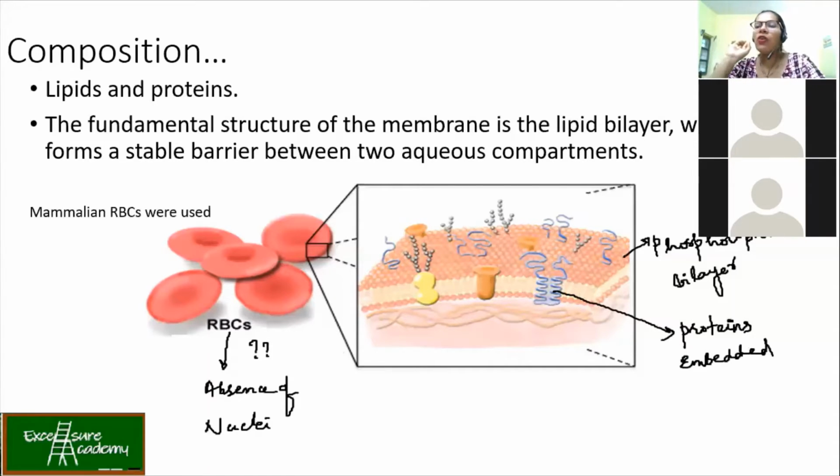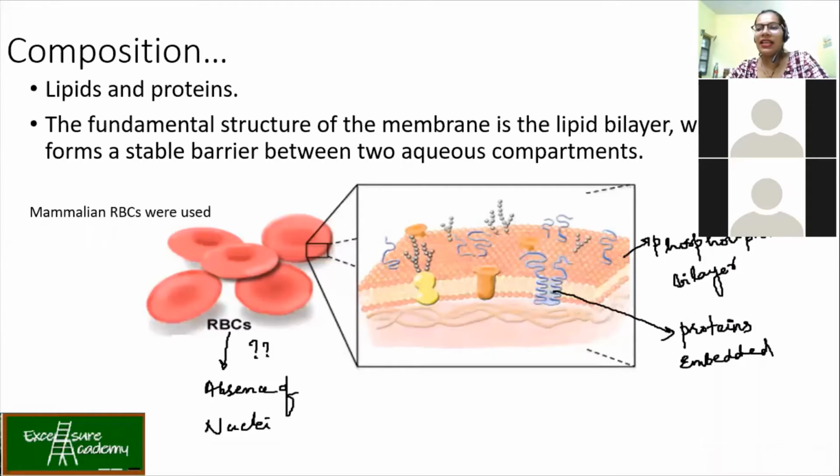Okay. Now, how will you rupture the RBC? What is the best solution to rupture the RBC? Can anyone tell me? Anyone? Yes, anyone?